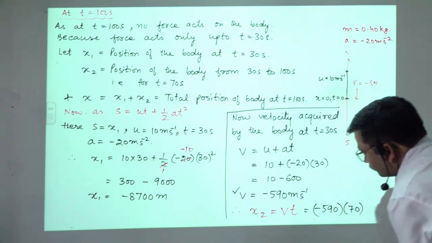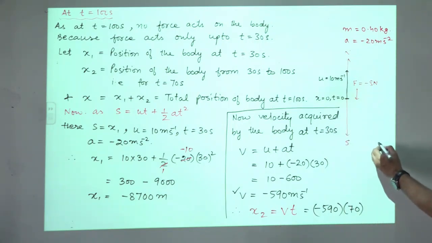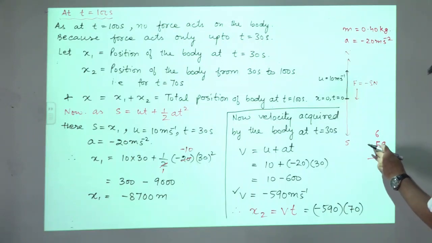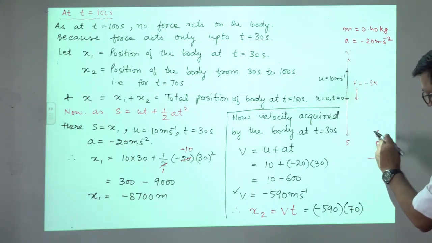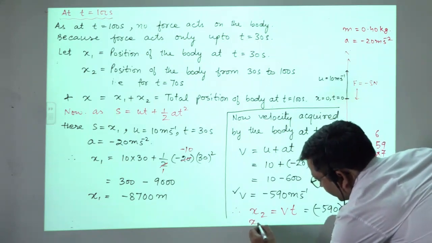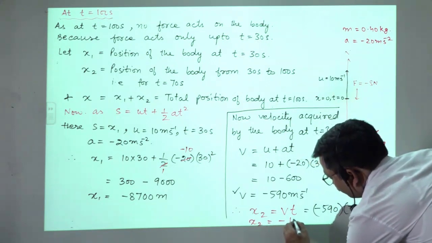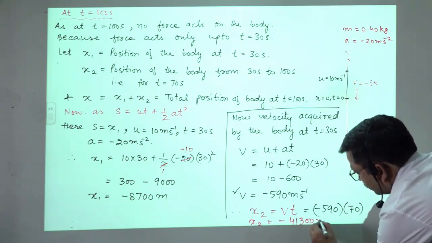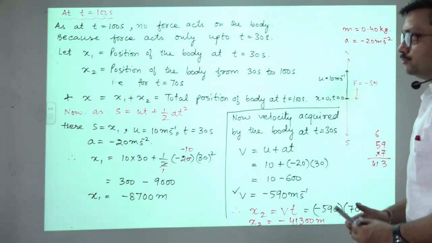So it becomes, multiply 59 with 7, 7 nines are 63, carry 6, 7 fives are 35 and 6 is 41. So it comes out to be x2 is equals to minus 41,300 meter. This is x2.